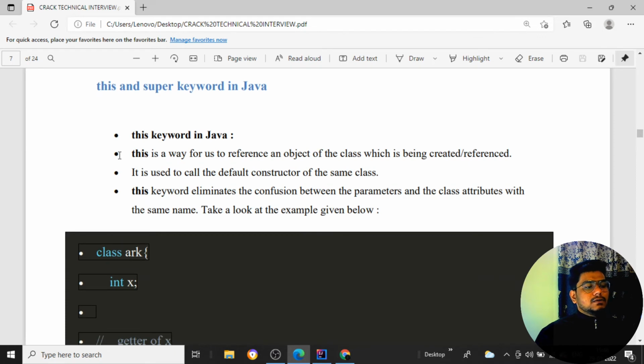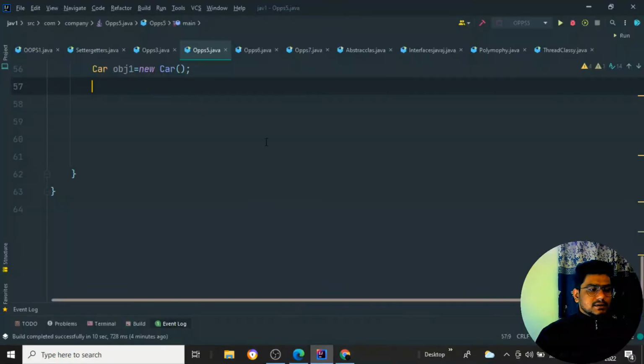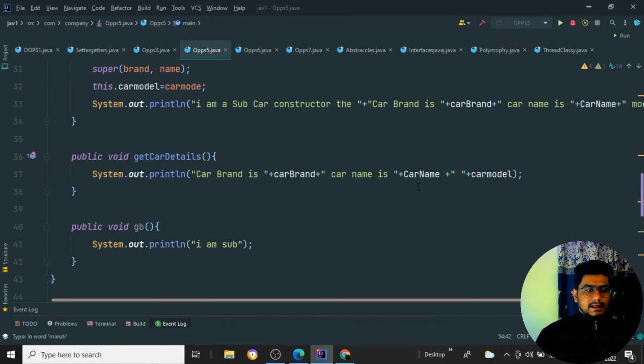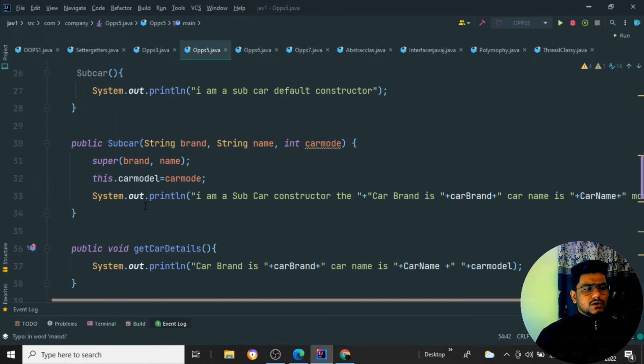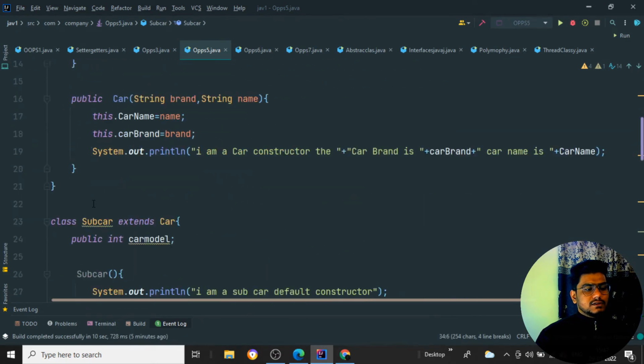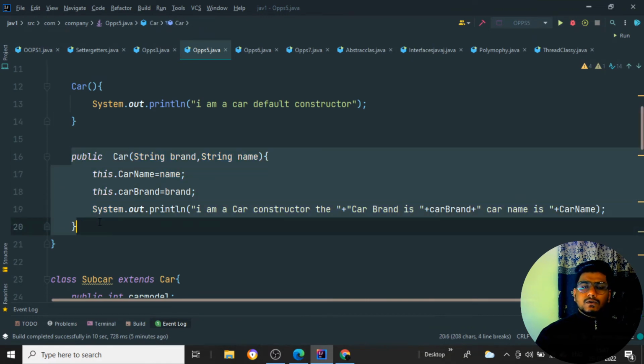Okay, so I'll tell you one thing. What is the use of the this and super keywords in Java? Already you know this is going to set the particular value. So what if you are not using this? See, this is a keyword in Java. It is a way for you to reference an object of the class which is being created or referenced. So see here, I am setting the values Maruti, Alto as well as 2018. So it will get to know that the object is created for this particular constructor, or it is going to set for this particular constructor. How is it going to know?